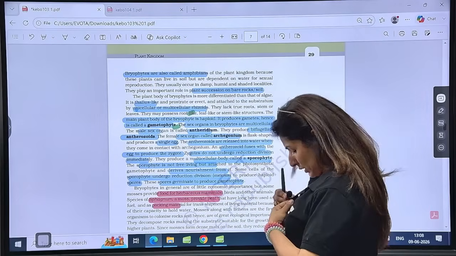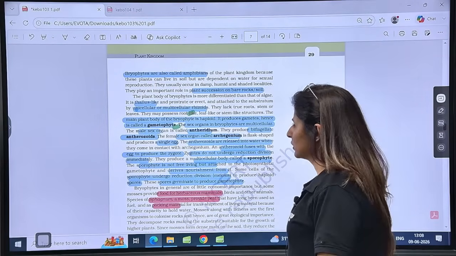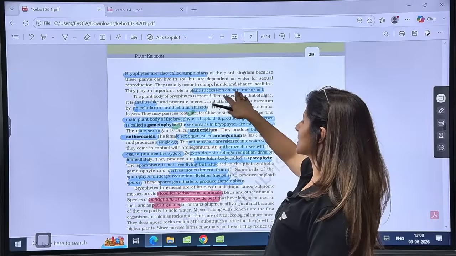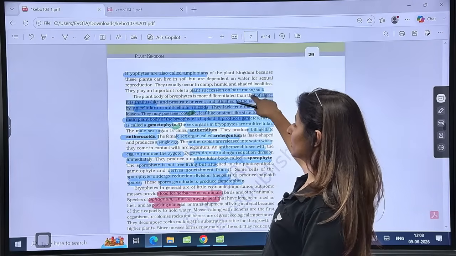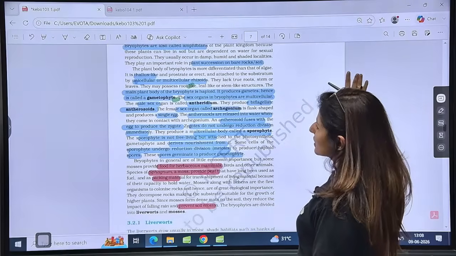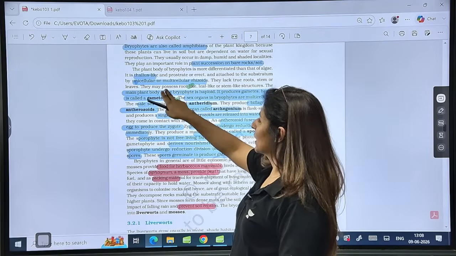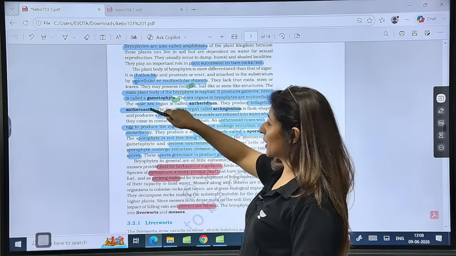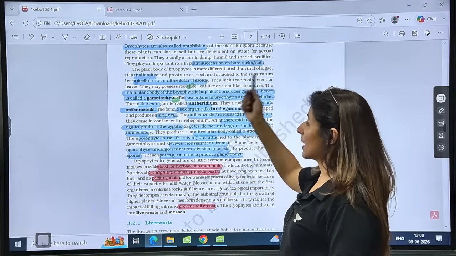Now, let's talk about the economic importance. They play a very important role in plant succession on bare rocks and soil. So it is thallus-like, with unicellular, multicellular rhizoids. They may possess root-like, leaf-like, stem-like structures. The main plant body of bryophyte is haploid.